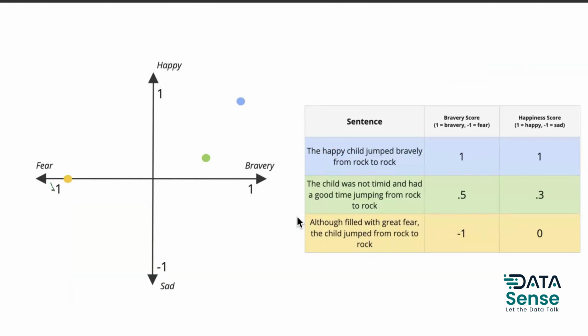So mathematically, what it means कि इस XY plane में जिनका distance कम होगा, like, for example, the distance between yellow and this blue is more than the distance between green and the blue. It means that this blue and the green are more aligned, more close to each other, more similar statements. And this yellow is different from these two.